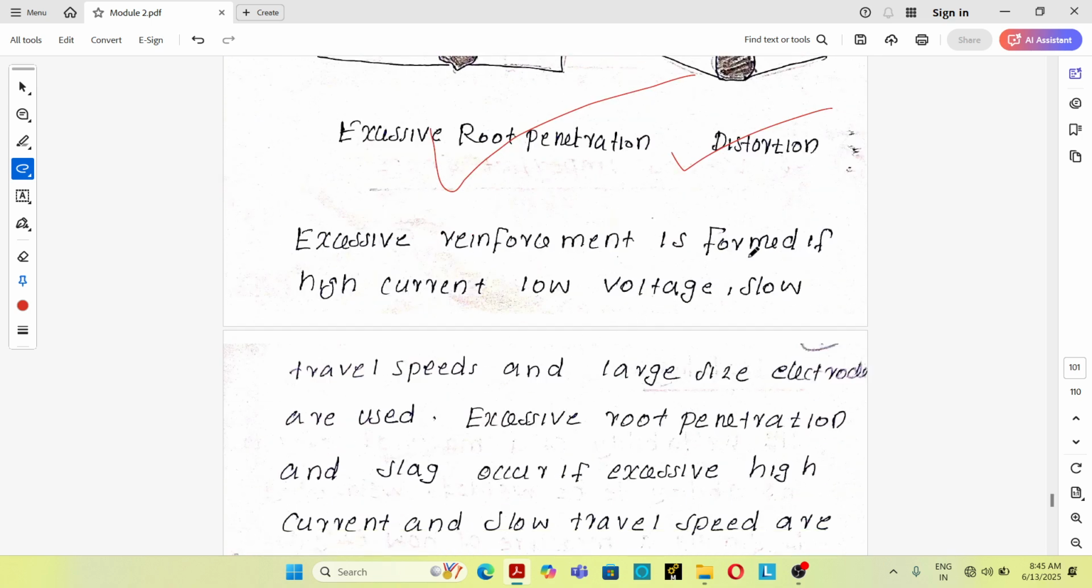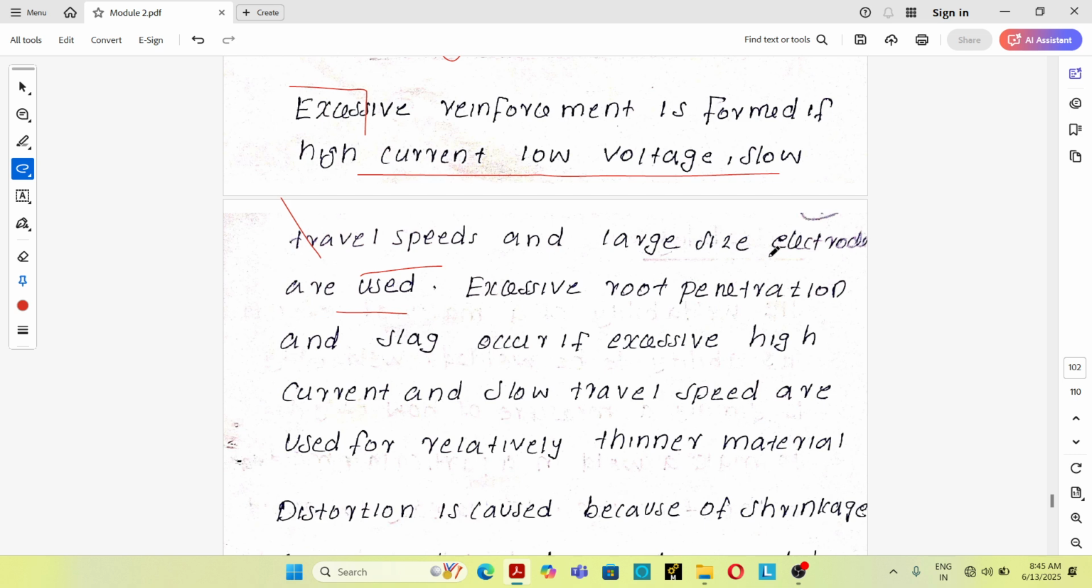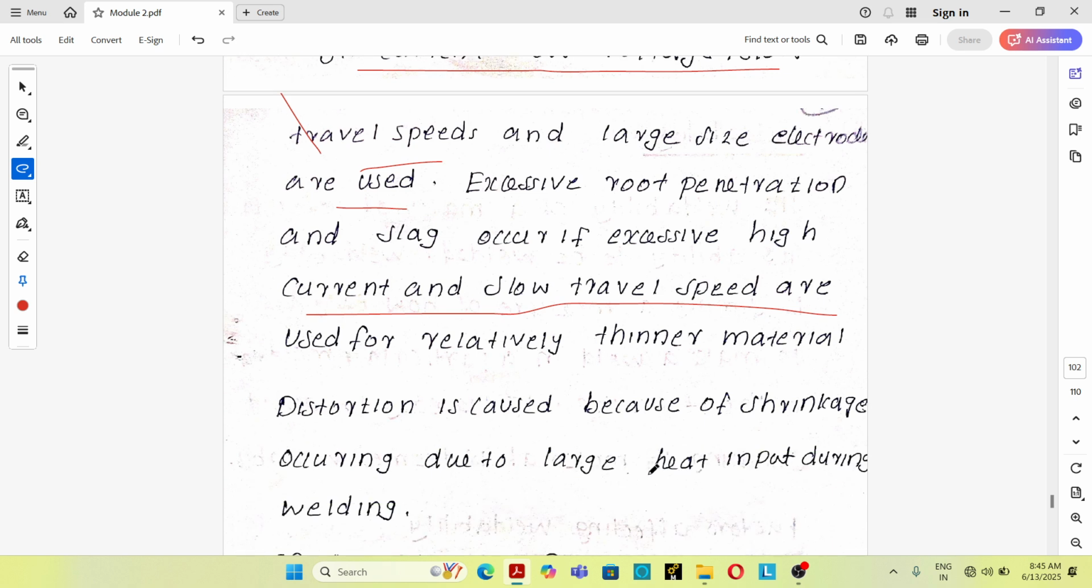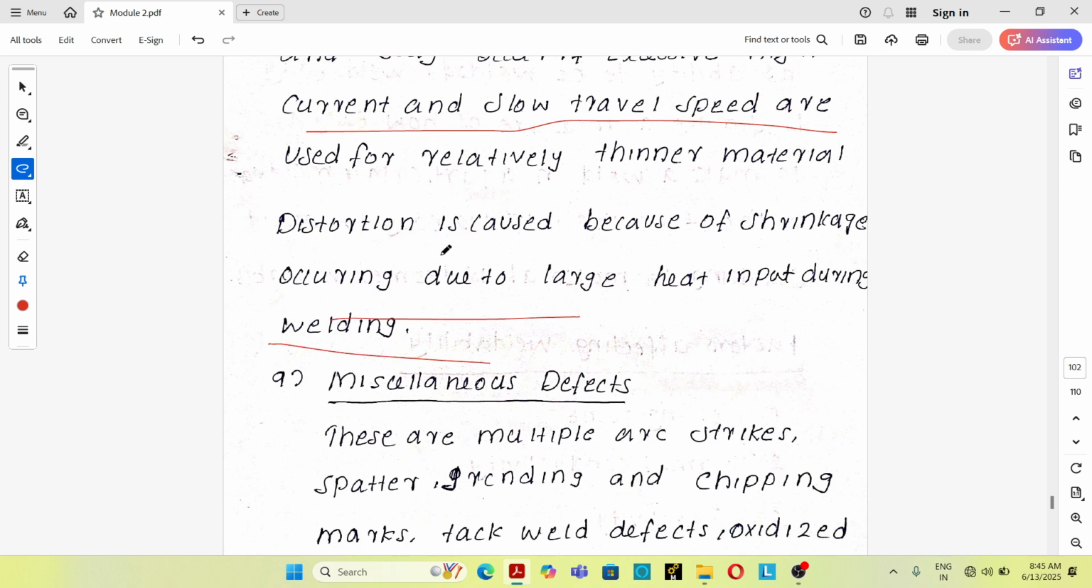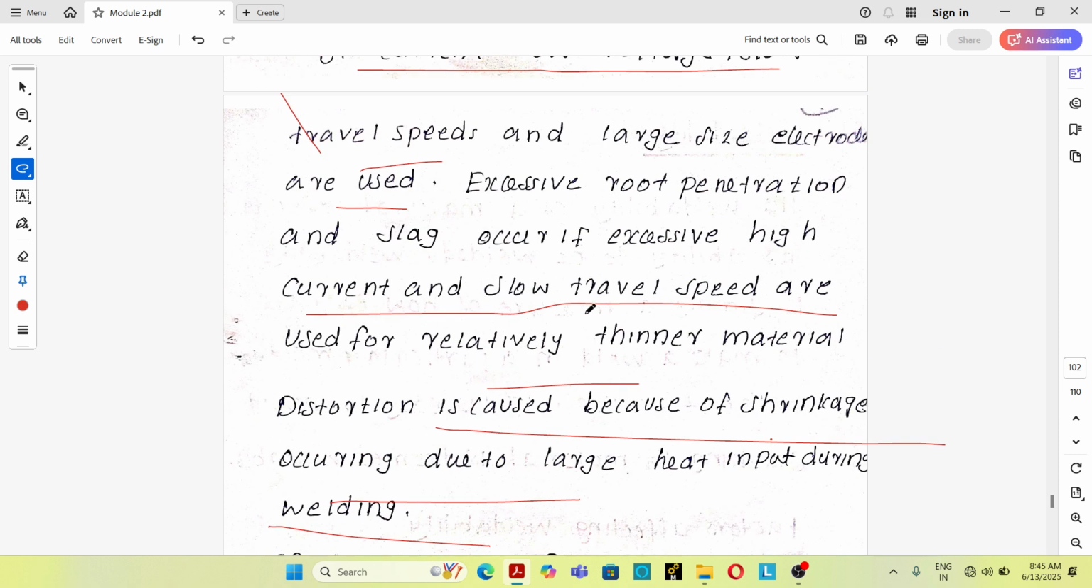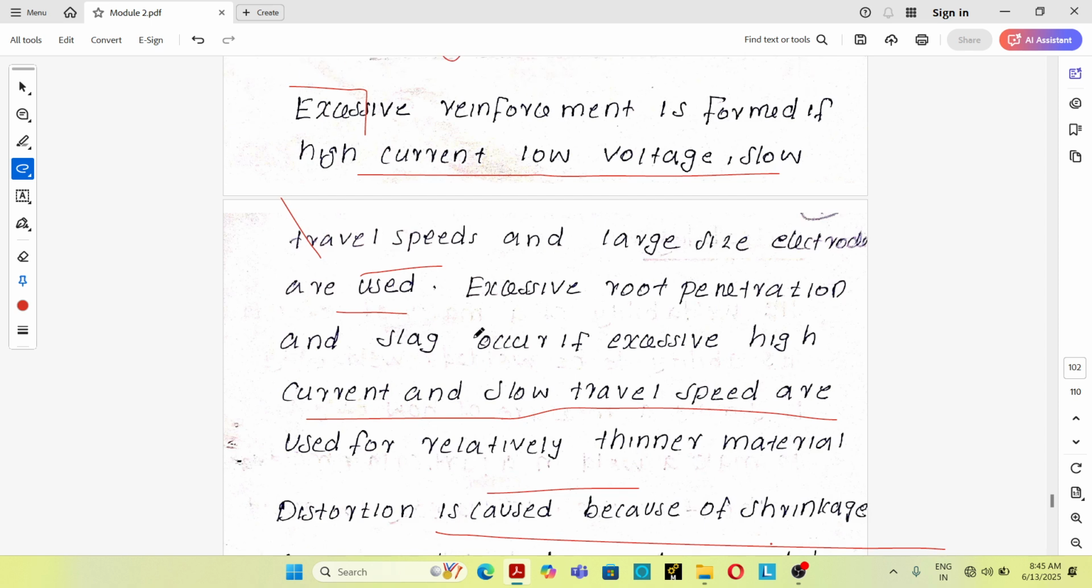See, excessive reinforcement is formed when high current, low voltage, slow travel speed and large size electrodes are used. That is the reason for excessive reinforcement. Excessive root penetration and slack occur if excessively high current and slow travel speed are used for relatively thinner material. Distortion is caused by shrinkage occurring due to large heat input during welding. Okay, so these are the reasons for some of the various shape defects.